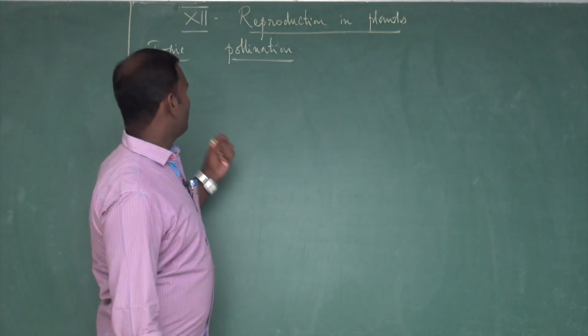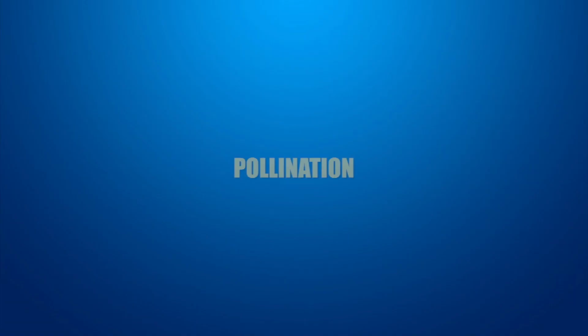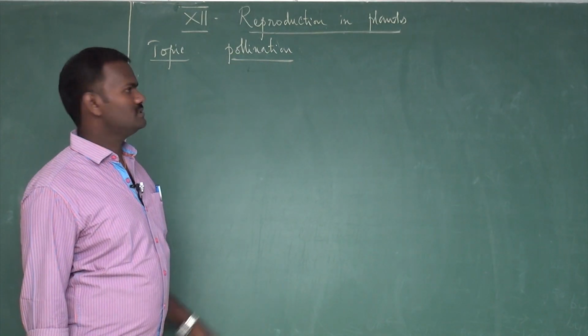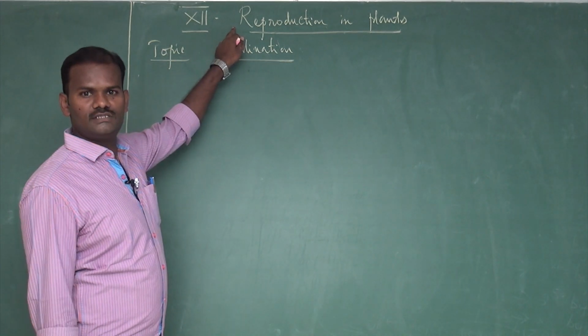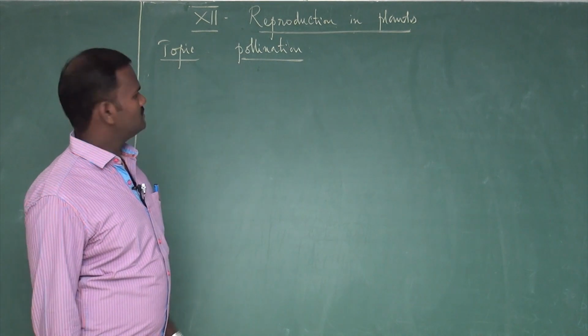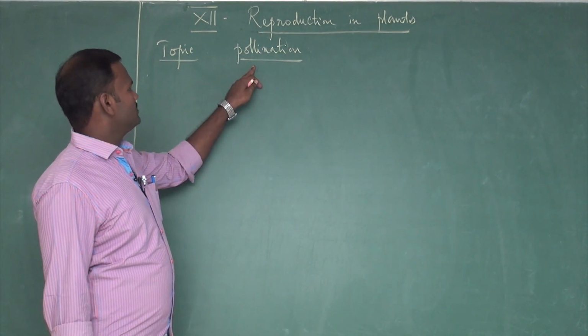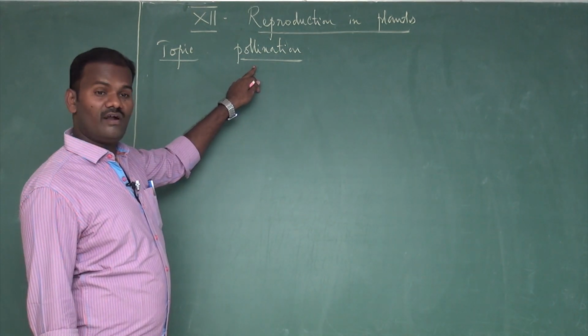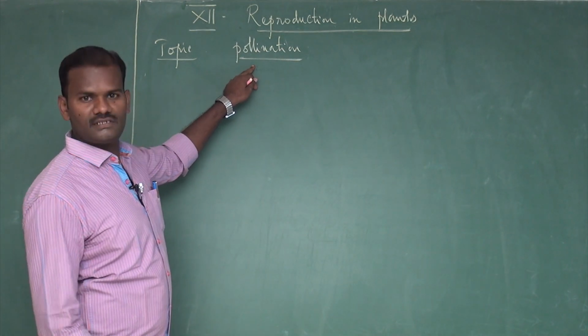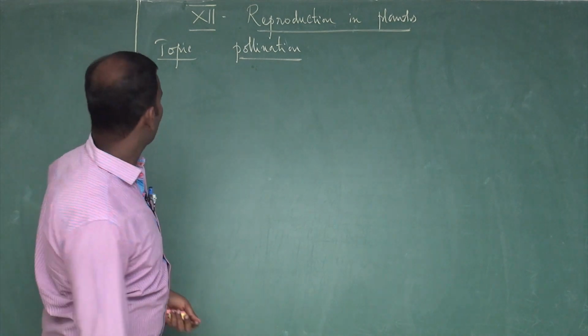Then what is today's topic? Pollination. It is one of the topics of reproduction in flowering plants. It is the first chapter of 12th, and pollination is one of its topics. Then what is called pollination, how it takes place, and what are the essential agents involved in pollination, that is the part we are going to discuss now.